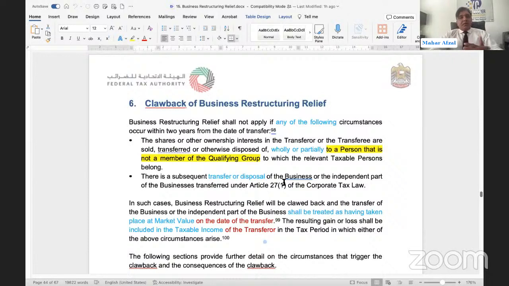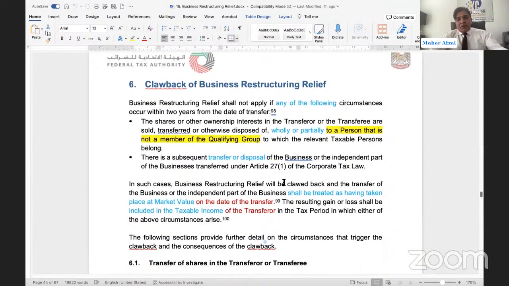Clawback. For the clawback, I think we can discuss it in our next webinar, or you can go through the various examples that are there. The condition we already told you.